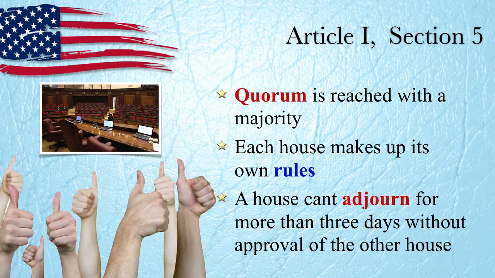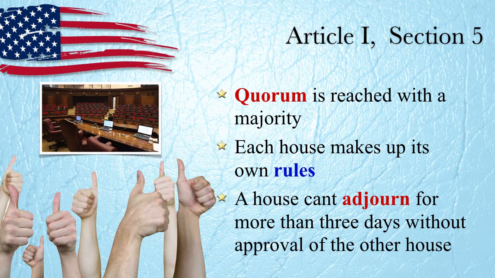And also a house, so the Senate, cannot adjourn for more than 3 days without the approval of the other house, of the House of Representatives, and vice versa. What adjourn means, think about adjourn like this. In school, we adjourn class at the end of our time, right? Whatever time we let out of class, that's when we adjourn. And at the end of our day, we adjourn at 3:30. That's what time we end our school day. And then at the end of the year, we adjourn the school year. Meeting adjourned, school year is adjourned. It's when it ends. That session is over and done with.